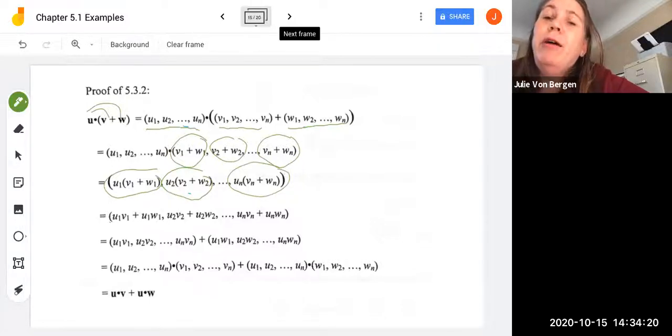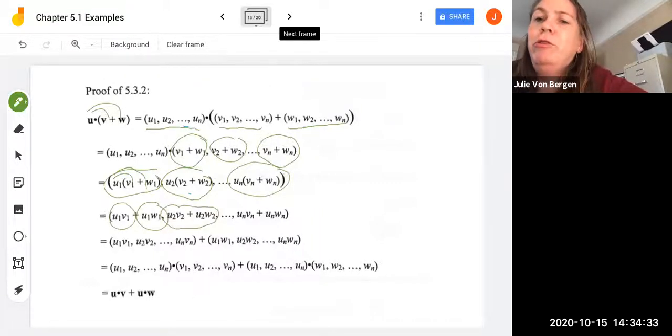And then we know from real number properties that u distributes through with multiplication. So then we've got u1 v1 plus u1 w1. And then the next component is u2 v2 plus u2 w2. And then we can just split these up and have u1 v1, u2 v2, all the way through un vn plus u1 w1, u2 w2, all the way through un wn.